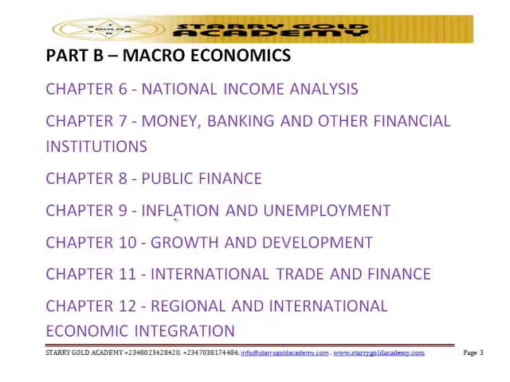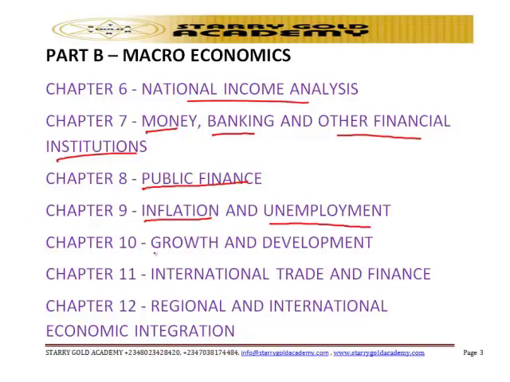Having considered all these topics in part A, we'll move to part B, which is macroeconomics. Under macroeconomics, we're considering 7 chapters, like I said earlier, from chapter 6 to chapter 12. Chapter 6, we'll be looking at national income analysis. Chapter 7, money, banking, and other financial institutions. Chapter 8, public finance. Chapter 9, inflation and unemployment. Chapter 10, growth and development.